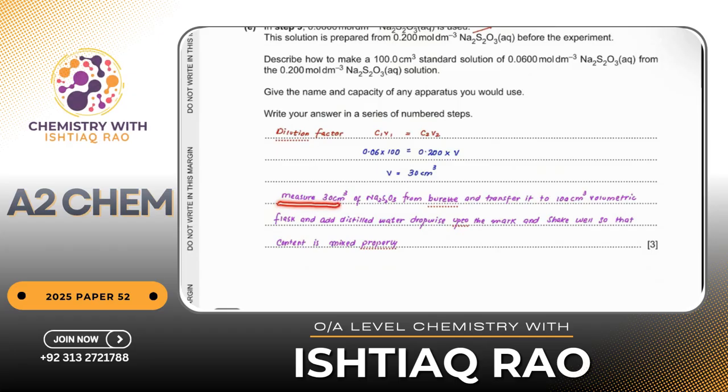So I have written: measure 30 centimeter cube of sodium thiosulfate from a burette and transfer it to a volumetric flask whose volume should be 100 centimeter cube, and add distilled water up to the mark. Shake well so that the content is mixed in a proper manner. Yes, your solution is prepared. This is 100 centimeter cube solution whose concentration is 0.0600 mole per decimeter cube. So always we make a solution in this manner. First of all, I have to find out the volume. Stock solution is given, so then I have to think how much volume I have to take from the stock solution to make this much concentration.